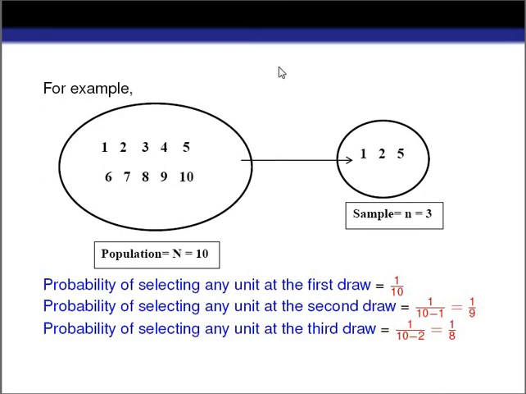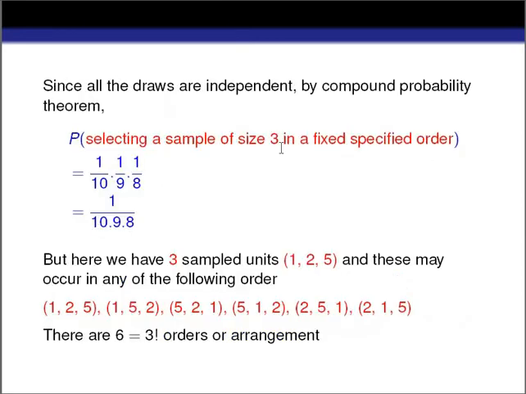It will be 10C3, isn't it? We may get 1 2 3, we may get 1 3 4, like this. So we'll get 10C3 sample combinations, and each sample combination has an equal probability of being selected. That means each sample has 1 by 10C3 chance of being selected, and that's the result we have got.